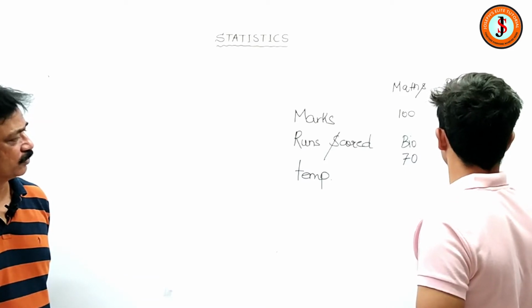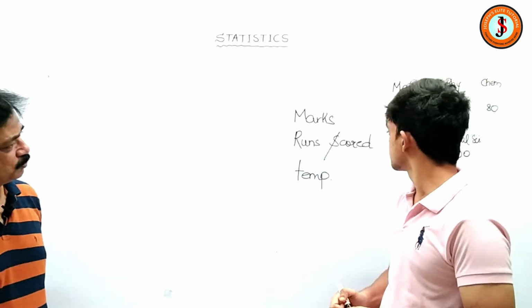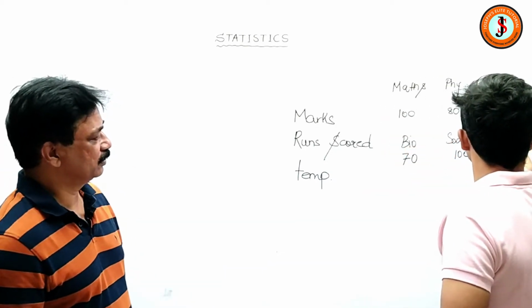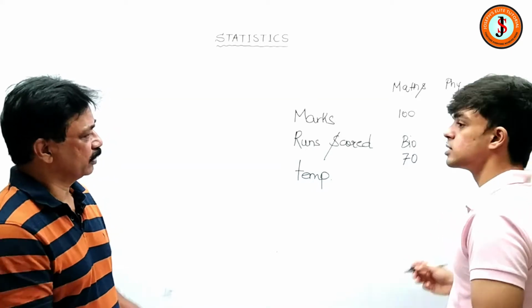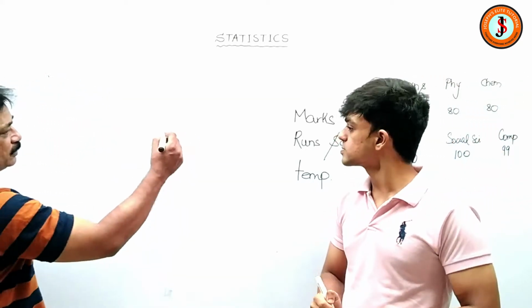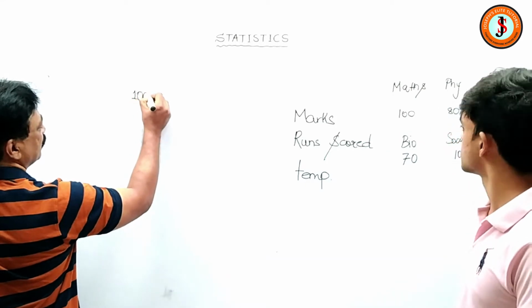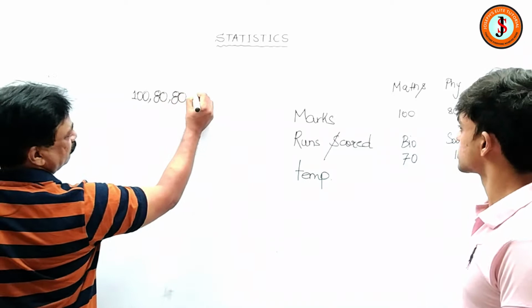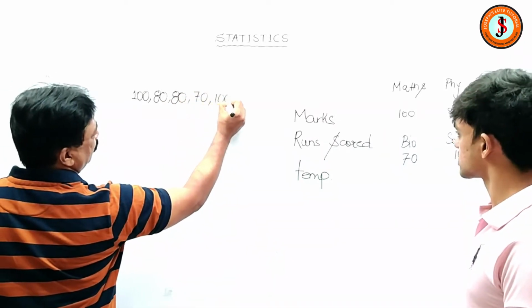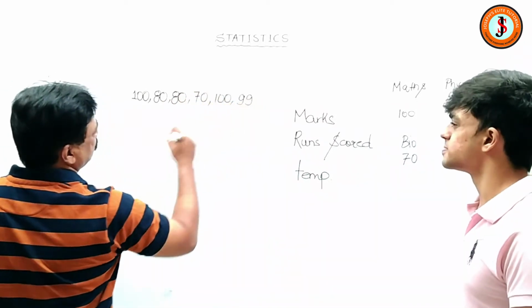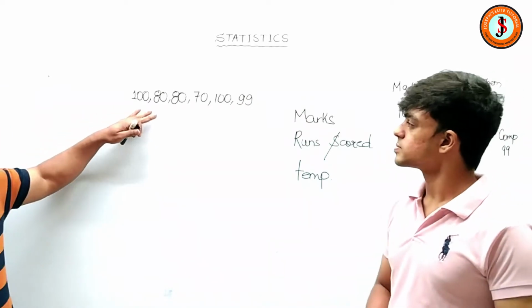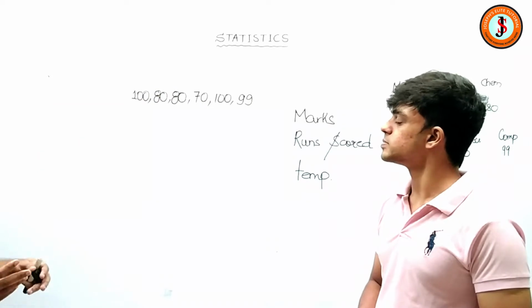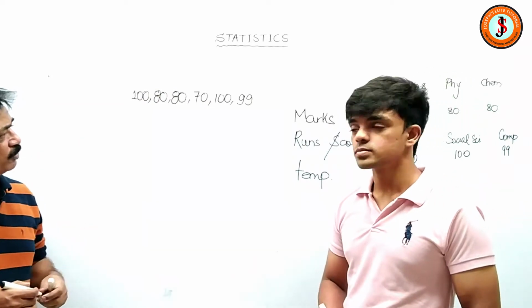Right, 100. And let us put computers also. Nowadays students are studying computers also. Computers, 99. So if I don't write the subject, the marks are like this: 100, 80, then 80, and then you have got 70, and then you again got 100, and then you got 99. So it is very high, then it goes lower, and then much lower, and then again higher, and then lower.